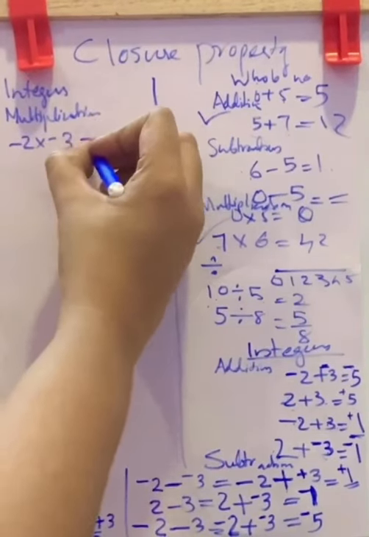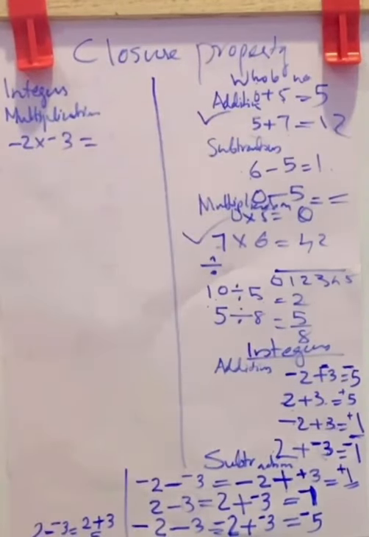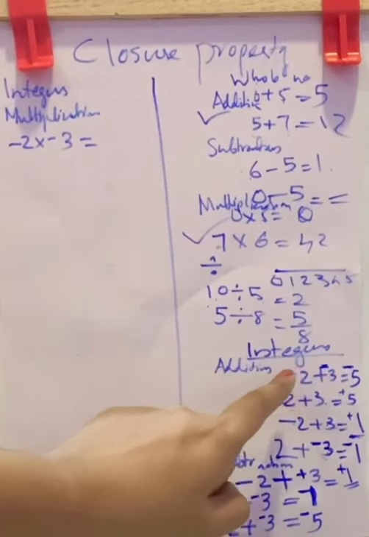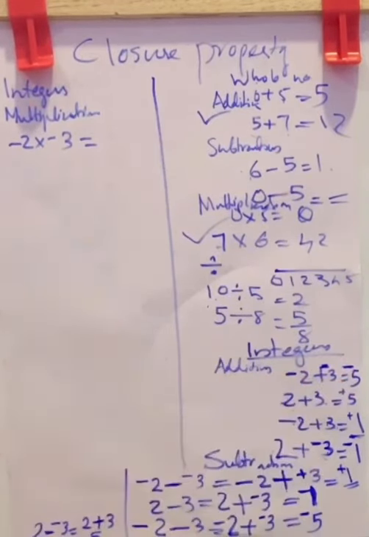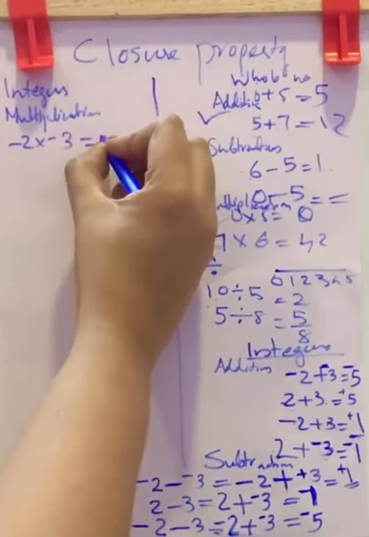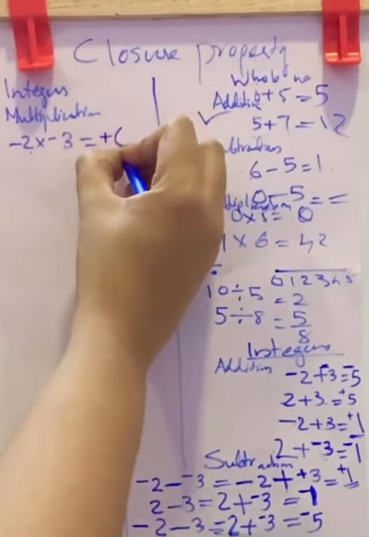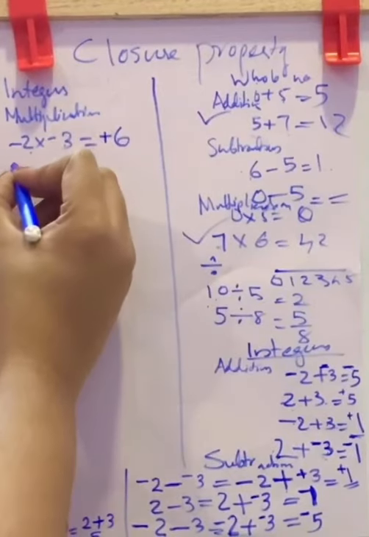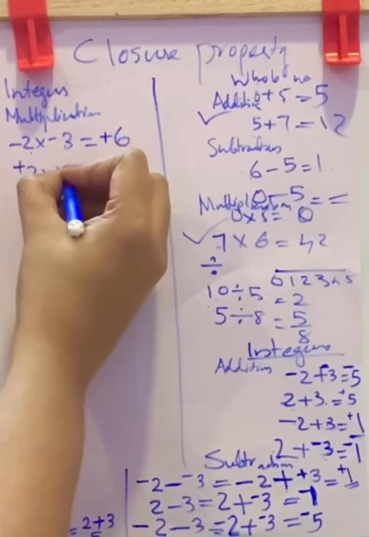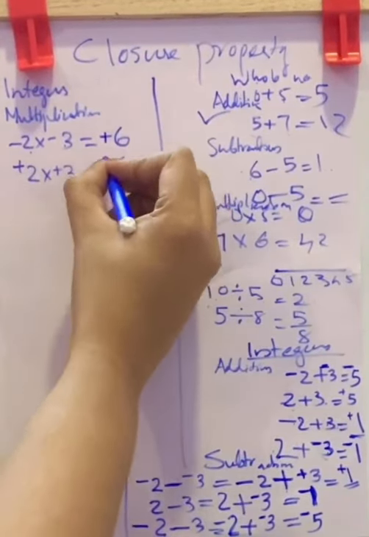Both are negative. The result will be, by multiplying, here it was addition. If both are negative, the result will be negative in case of addition. But in multiplication, if both are negative, the result becomes positive. That is, negative into negative is positive. 3 2s are 6.